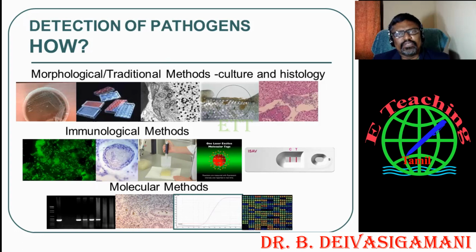Not only that, we are going to identify in immunological methods also, it's a key role for the detection of the pathogens. An advanced technique, you are going to identify in molecular methods also, molecular tools. We are going to use the ELISA techniques, PCR techniques, and immunohistochemical techniques. So these are the molecular techniques you are going to use to identify the diseases, 100% whether that sample is affected or not.